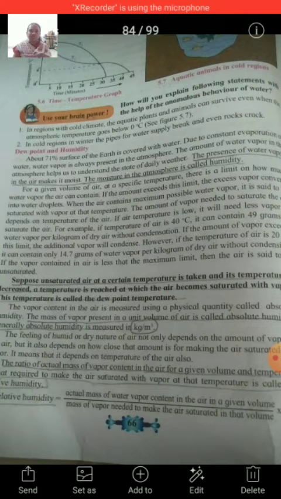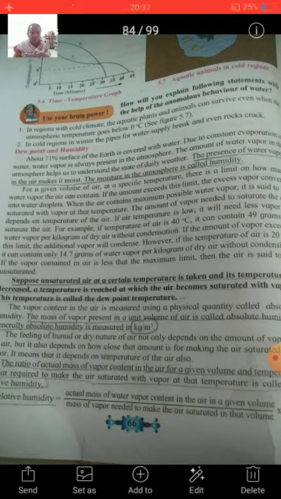So the limit of air at 40 degrees Celsius is 49 grams of water vapor per kilogram, but if an excessive amount of water vapor is present, the excess condenses and converts into water droplets.